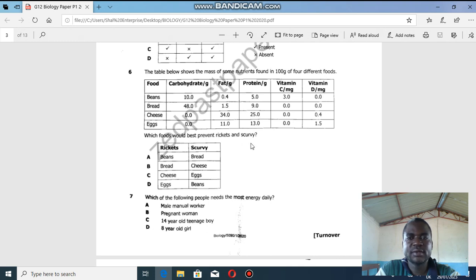So in this case, we have the values. So you go through, you see what is present in large amounts and small amounts and absent. Then the question, they are saying rickets, beans, then we have bread, we have cheese, and the eggs. So eggs, rickets, so you go under eggs, and see which should correspond with the vitamin.